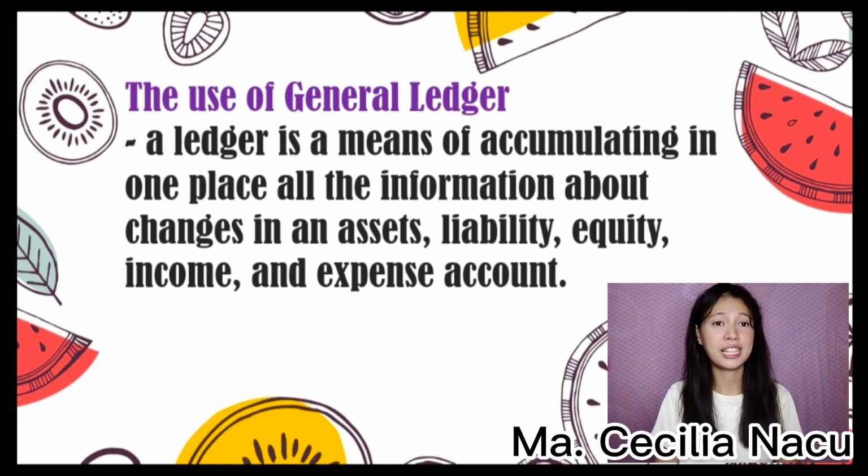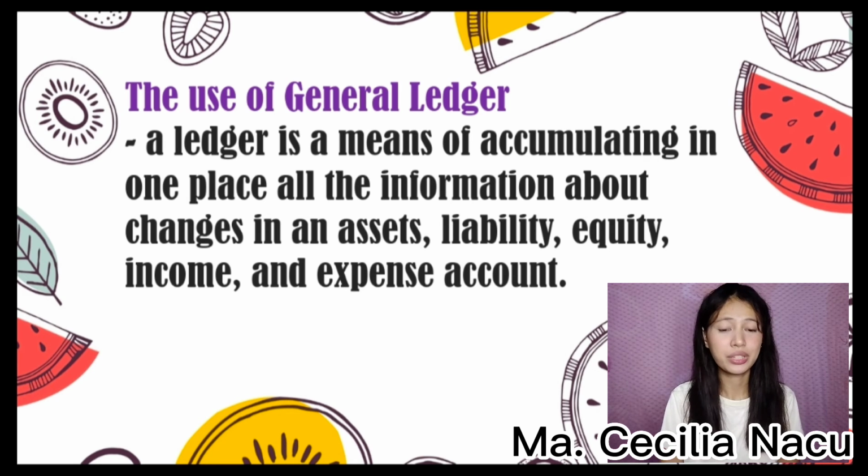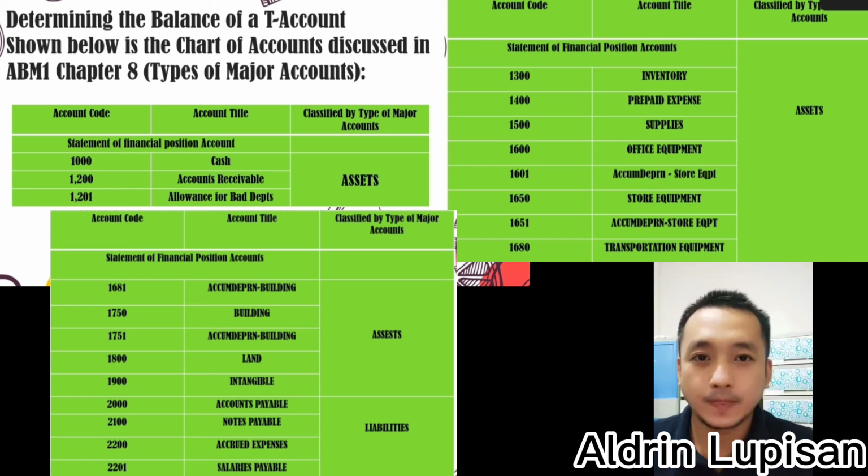The use of general ledger. The general ledger is where you can see the effects of the transactions on the accounts. This is also known as the book of secondary entries. It is used to record all the company's transactions, like transactions in assets, liabilities, equities, revenue, and expenses of the company. It is also used to prepare financial statements and has a list of all accounts that are active.